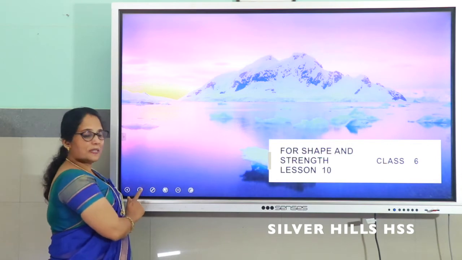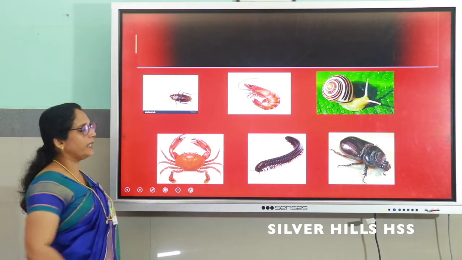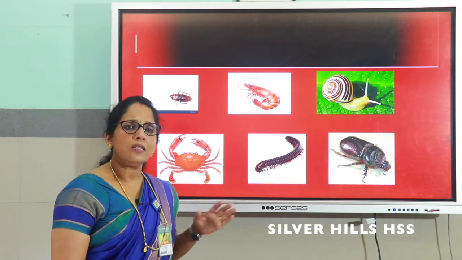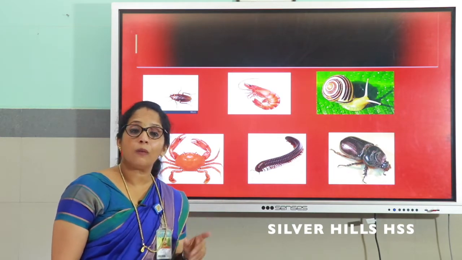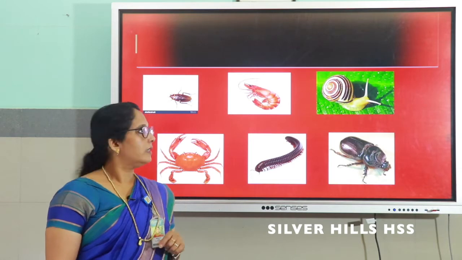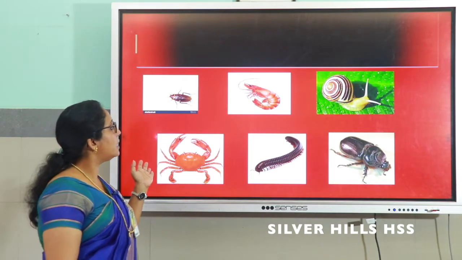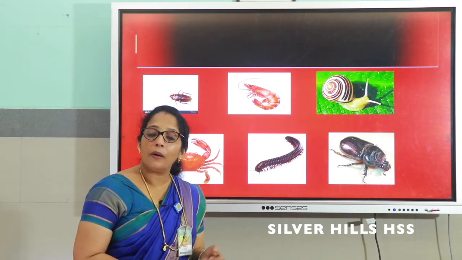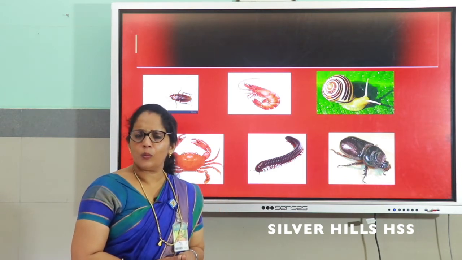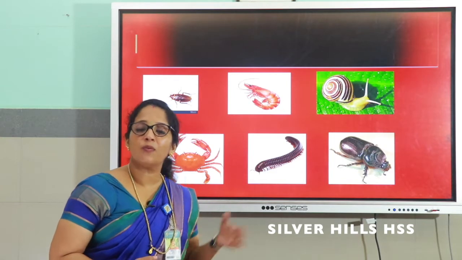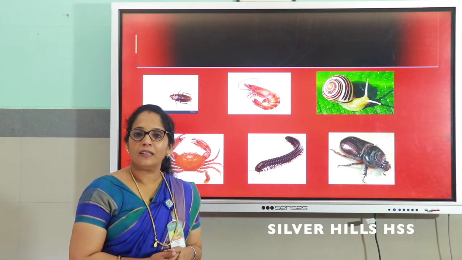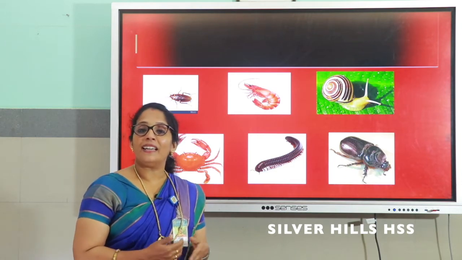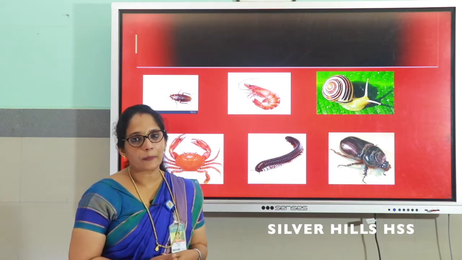So just observe this figure. Now you can see different types of organisms here. Just look at the outer shell of these organisms. Now you can see some of the organisms' outer shells are very hard, some are less hard. What is the need of these shells for these organisms? Yeah, these shells protect all the organisms from external shock and injury.